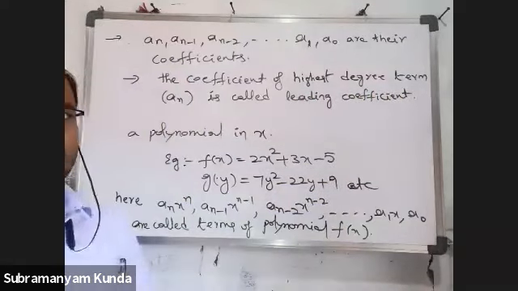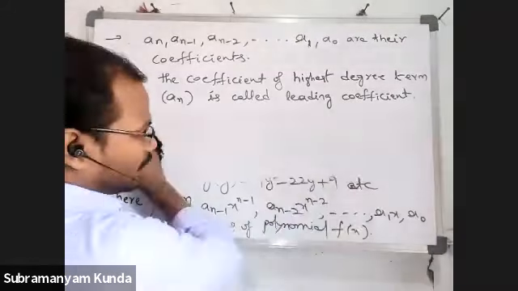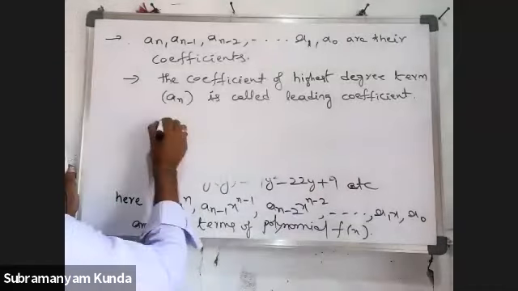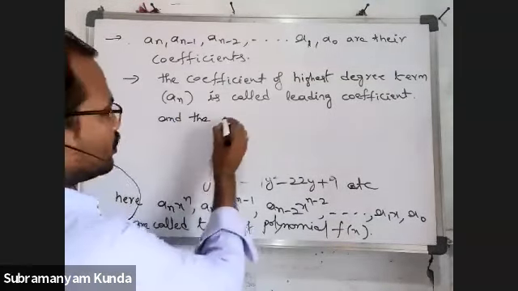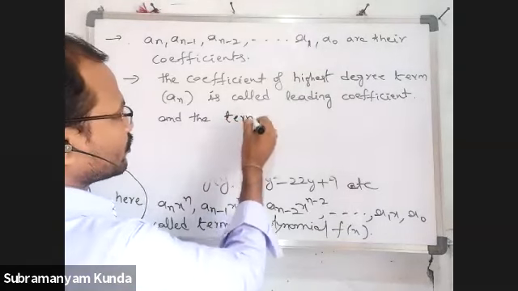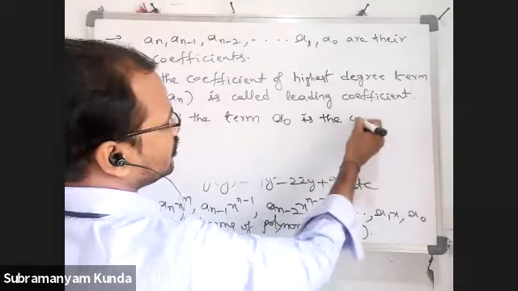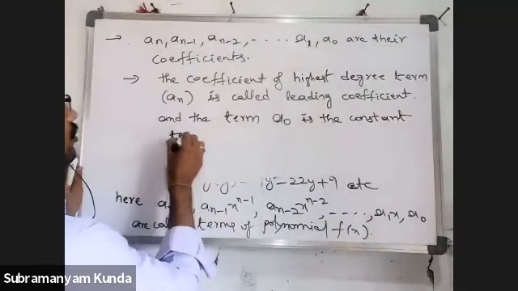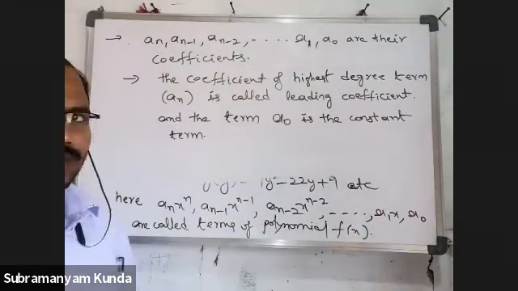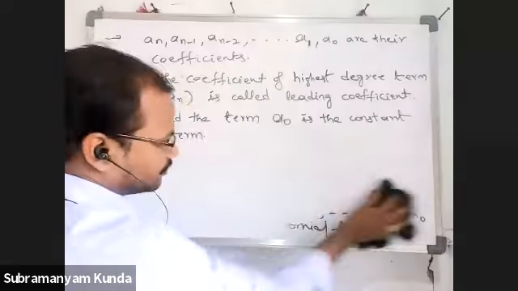So here an is the leading coefficient. And what about a naught? The term a naught is the constant term. Okay. Constant term.